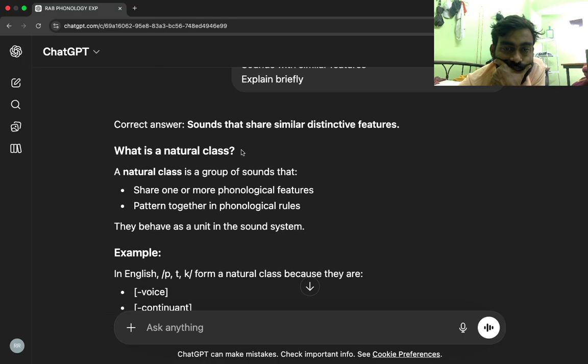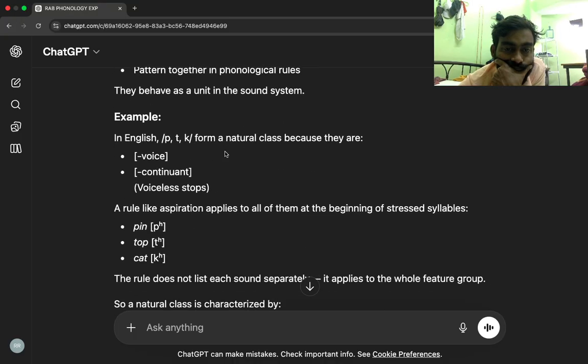Correct answer: sounds that share similar distinctive features. What is a natural class? A natural class is a group of sounds that share one or more phonological features. Patterned together in phonological rules, they behave as a unit in the sound system. Example, in English, P, T, K form a natural class because they are minus voice, minus continuant. Voiceless stops. A rule like aspiration applies to all of them at the beginning of stressed syllables.